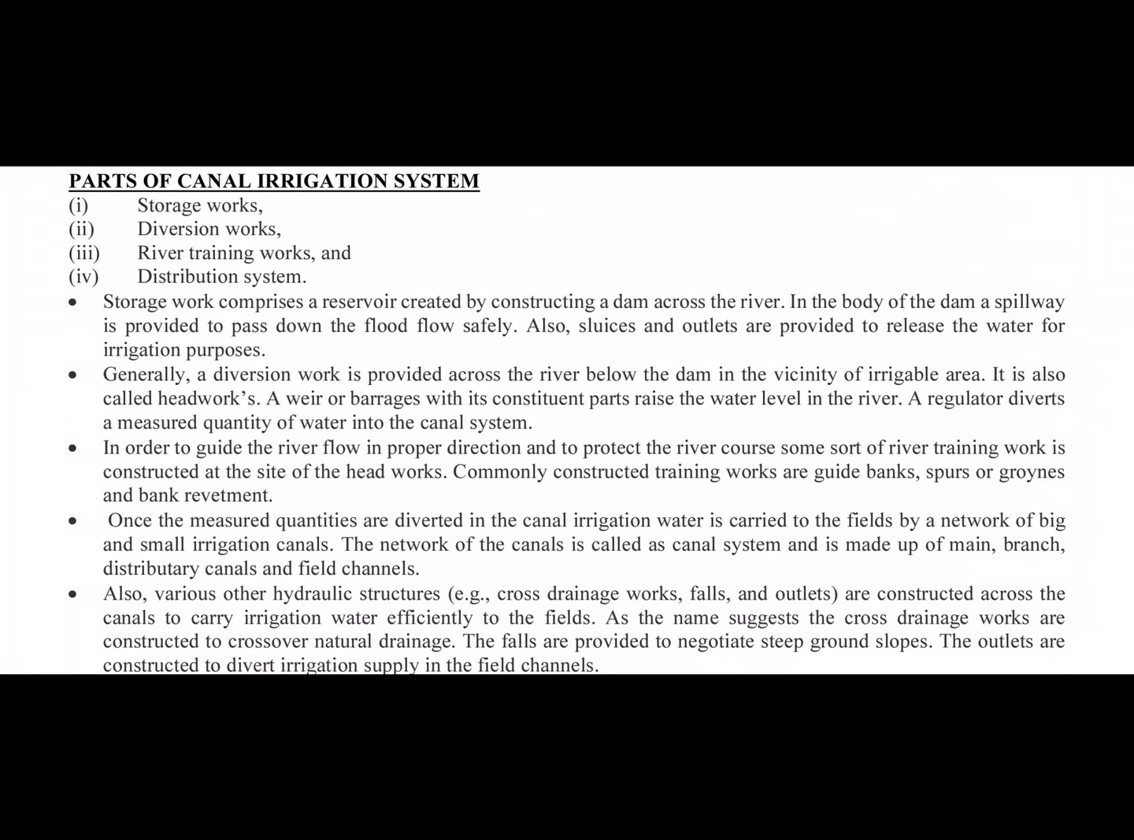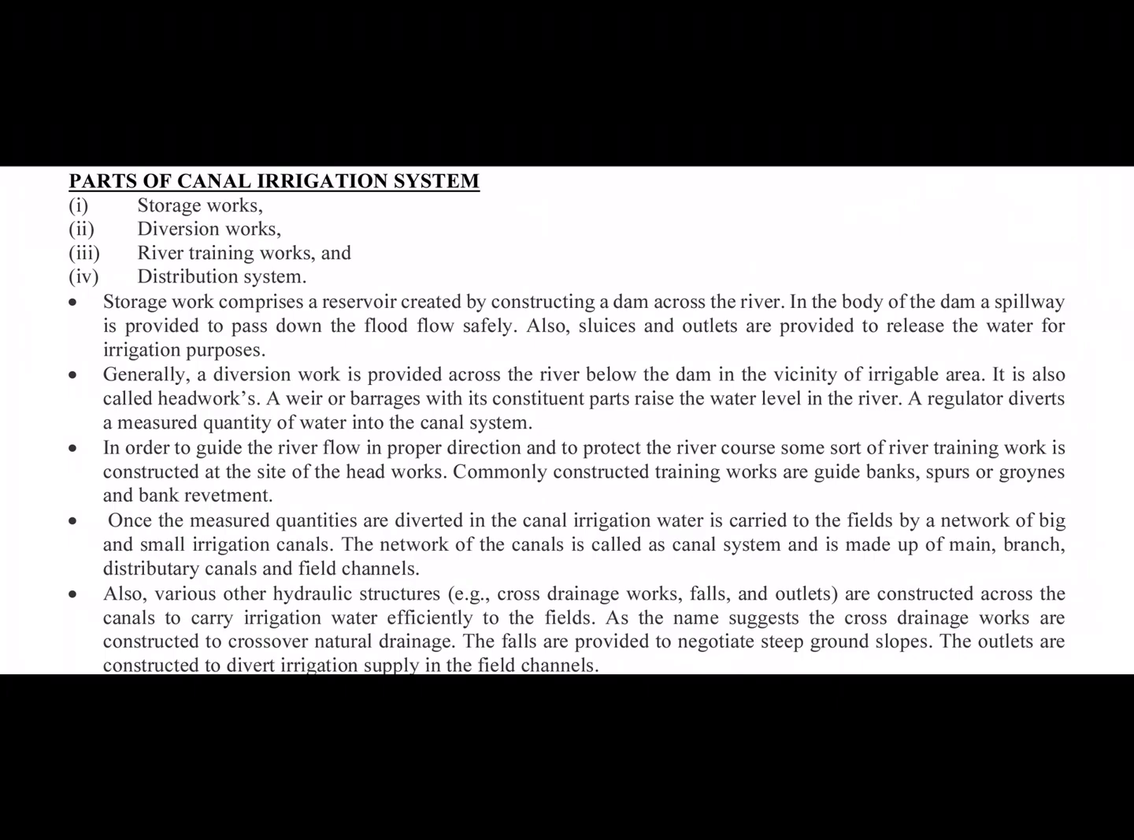Now let us see what are the various parts of the canal irrigation system. You can think of how this system looks like on your own. First there will be a storage system. We want to store the water, then we want to carry that water, and finally we want to distribute that water. So first will be storage work, second diversion work, third river training works, and lastly the distribution system.